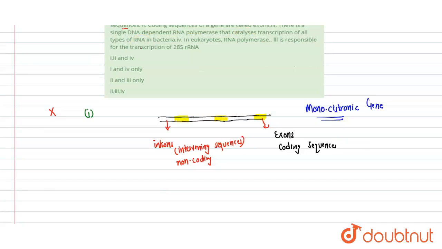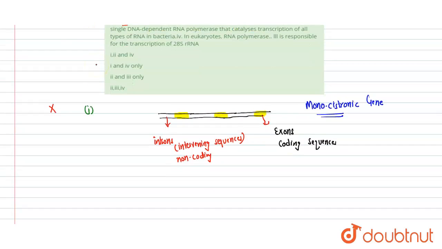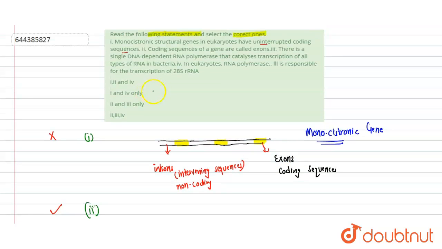Second one, coding sequence of a gene are called the exon. Here we can say that the coding sequence, these are called the exon. So our second statement is a correct one, because coding sequence are called exons and non-coding are called introns. They are intervening sequence. Next, third statement is, there is a single DNA-dependent RNA polymerase that catalyzes transcription of all types of RNA in bacteria.